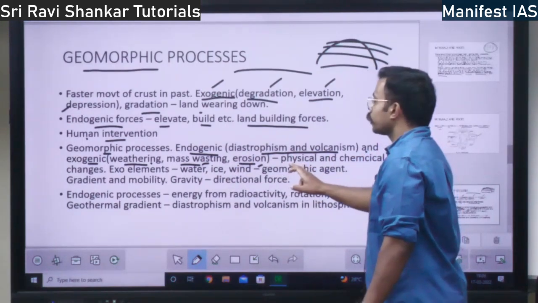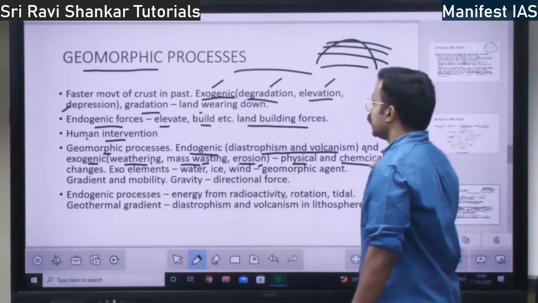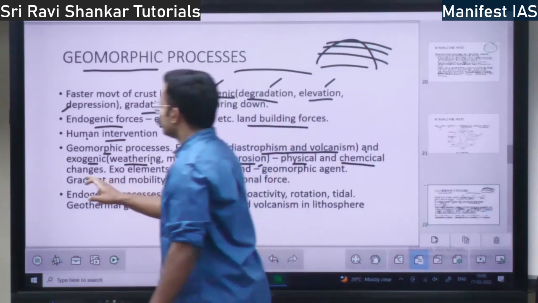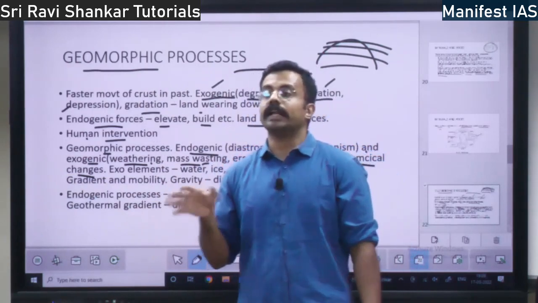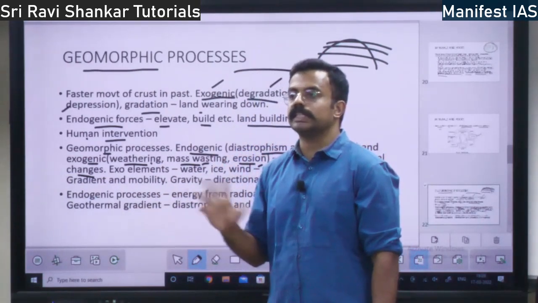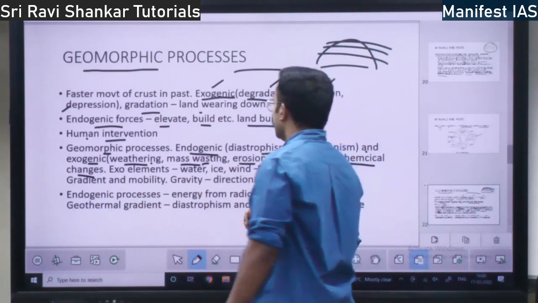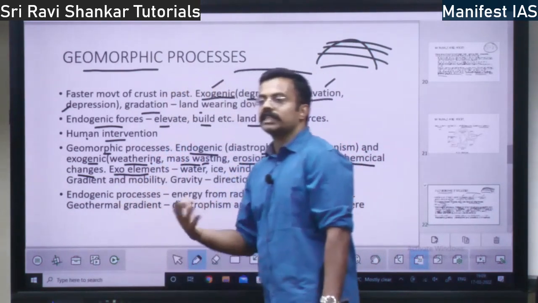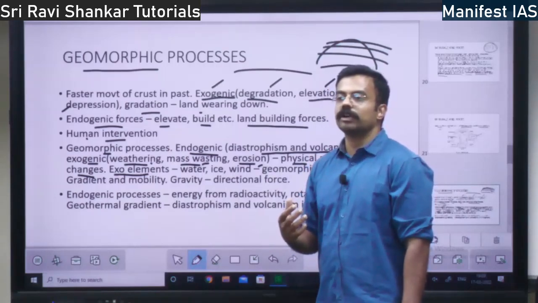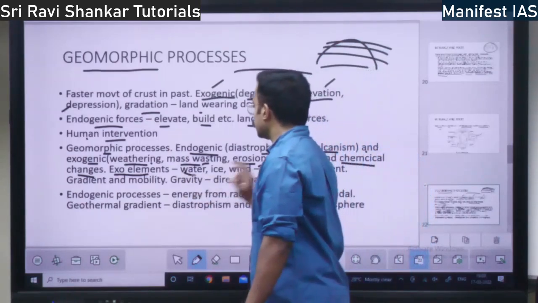Then you have physical and chemical changes. On the earth there might be physical changes also or chemical changes also. Both these changes can happen, right? What are the elements which carry out the exogenic transformation? It is water.